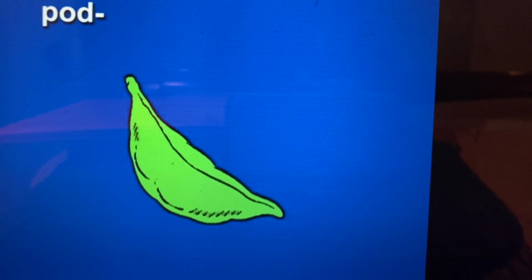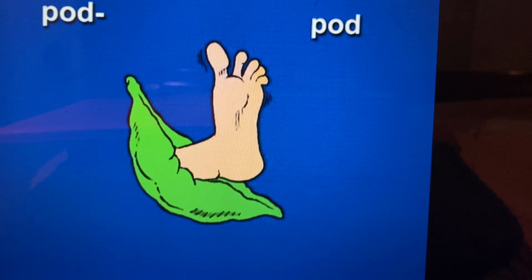Next, pod. The element pod could suggest pod, as peas in a pod. Pod, pod. Pod means foot. So as you look at this image of pod, see a gigantic foot sticking out of it. Pod, pod, foot. 2 times together. Pod, pod, foot.